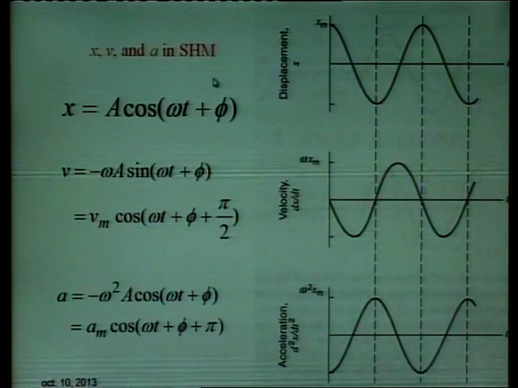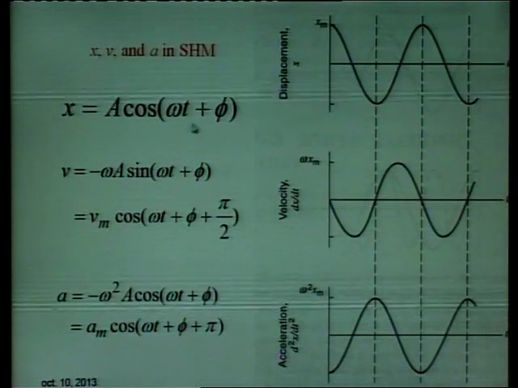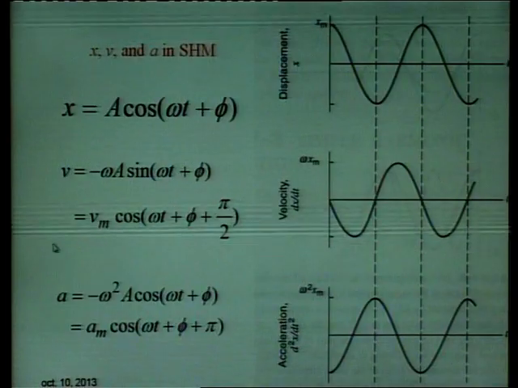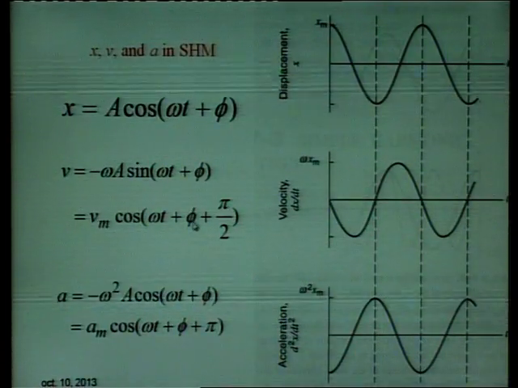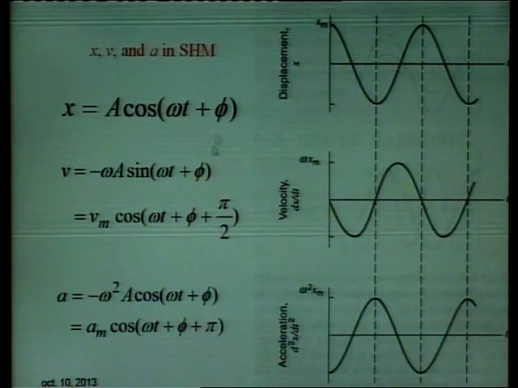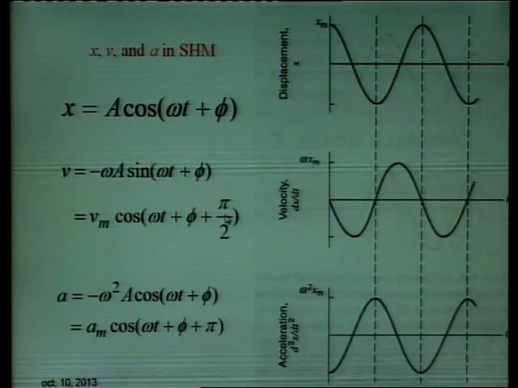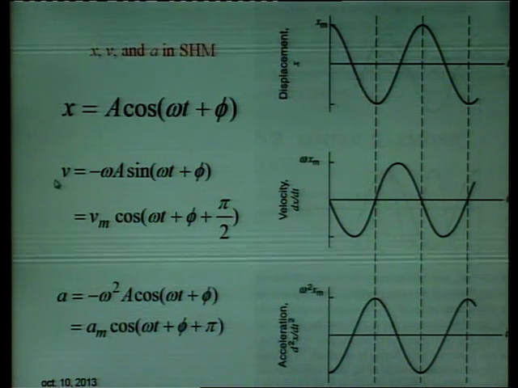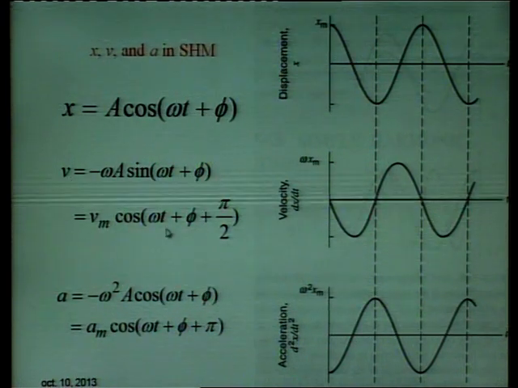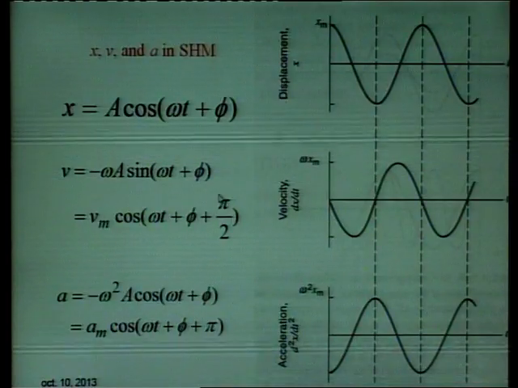If you compare these two equations, the one giving you the displacement x and the other giving you the velocity of the particle, you see the difference in phase is pi by 2. x is a cos(omega t plus phi), whereas v is equal to v m cos(omega t plus phi plus pi by 2).